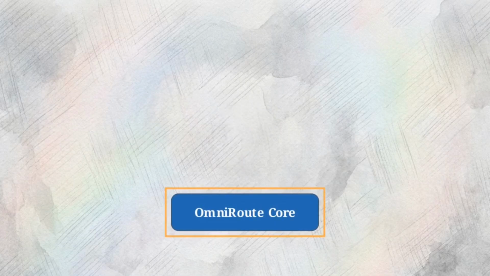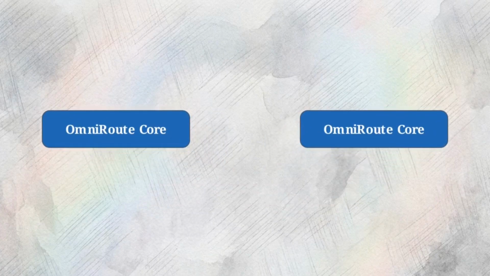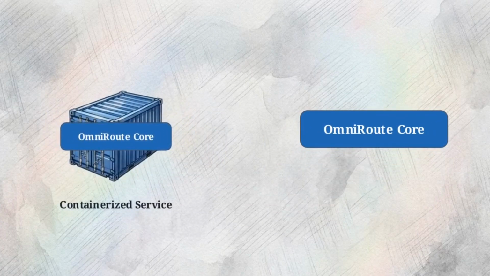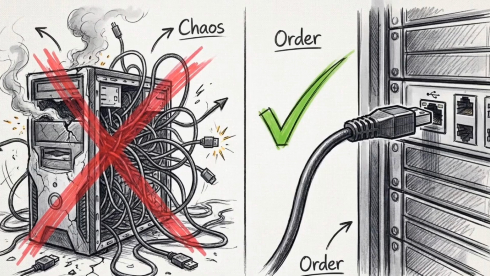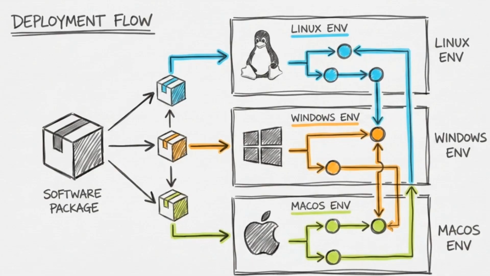Docker is listed as an optional dependency. This proves OmniRoute structurally supports execution across two paradigms: isolated containerized microservices, or natively on a bare metal node. Forcing the deployment agent to dynamically adapt to the local environment and resolve its own dependencies eliminates the classic failure state of local engineering. It ensures true infrastructure portability.